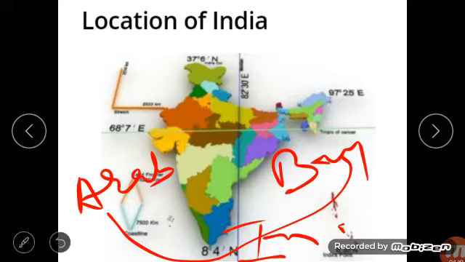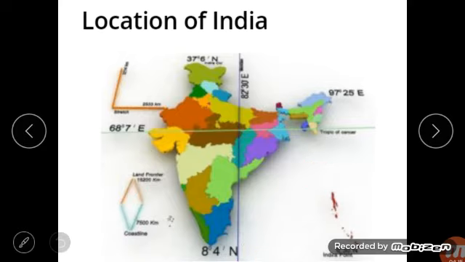Kanyakumari is in Tamil Nadu. Here you can see where Kanyakumari is, at the bottom. You will be thinking that Kerala is also there. Yes, Kerala is there, but it is divided. This part is Tamil Nadu, and Kanyakumari comes under Tamil Nadu, and before that is Kerala, almost on the border. Kanyakumari is the southernmost tip of the mainland of India.